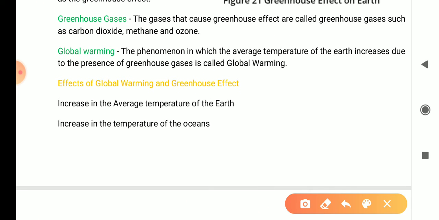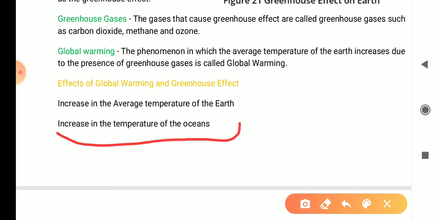There are very severe ill effects of global warming. If the Earth's average temperature increases, then the temperature of the ocean will also increase. As we know, our Earth is surrounded by water.